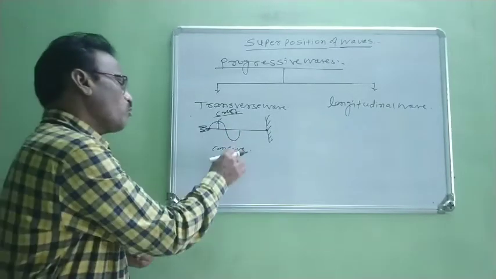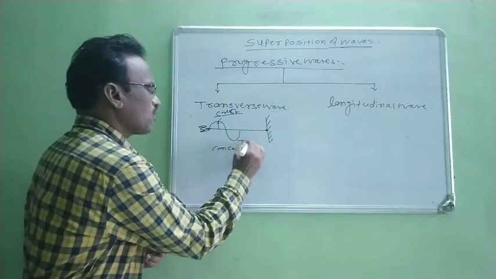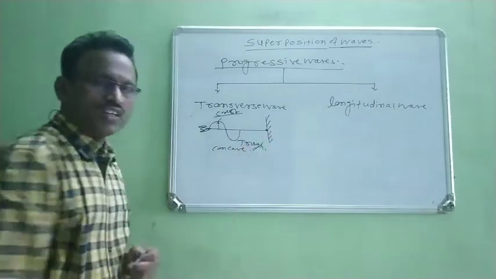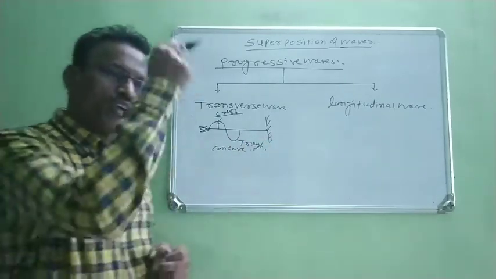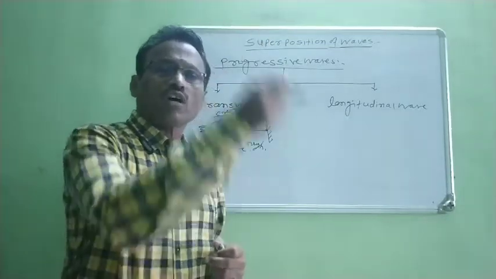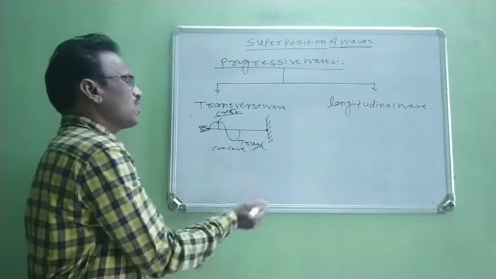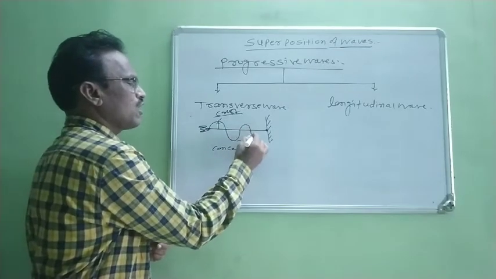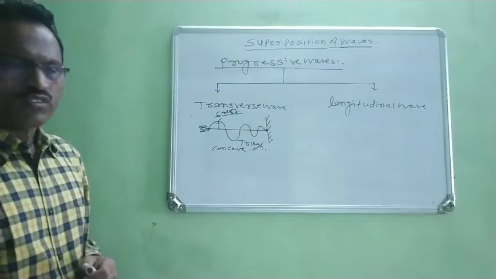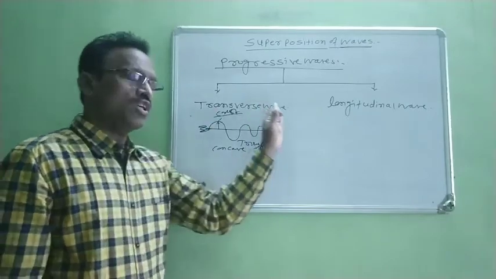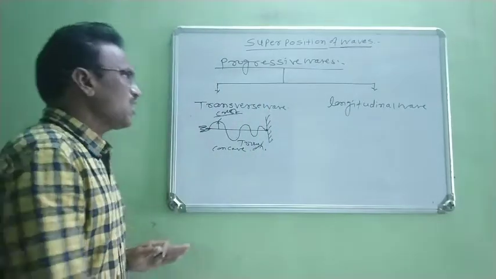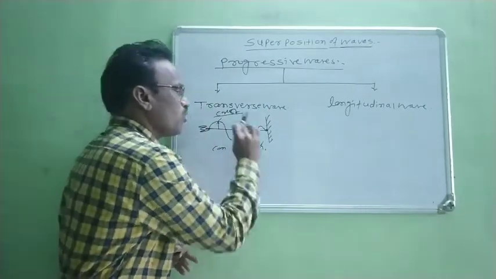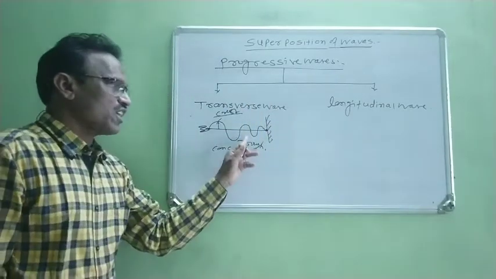Now this concave part of wave is known as a trough. Therefore, when your hand moves rapidly up and down, alternately crests and troughs are produced, and in this way this wave is traveling continuously from the free end to the fixed end. Right? In this way, this transverse wave is produced along a straight string.